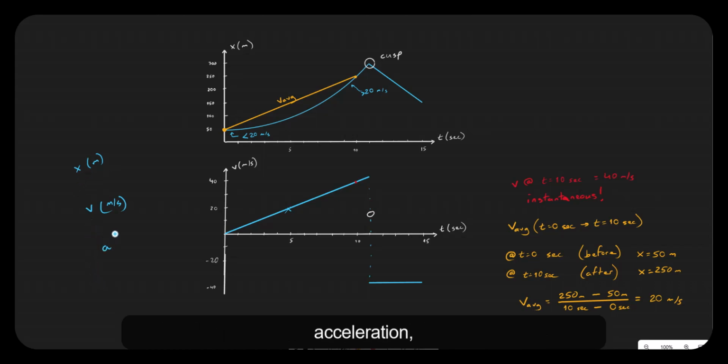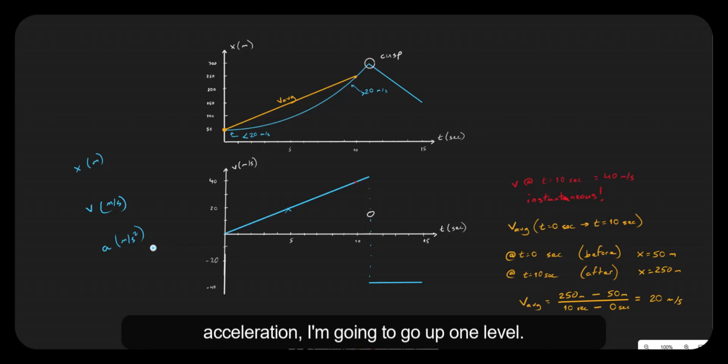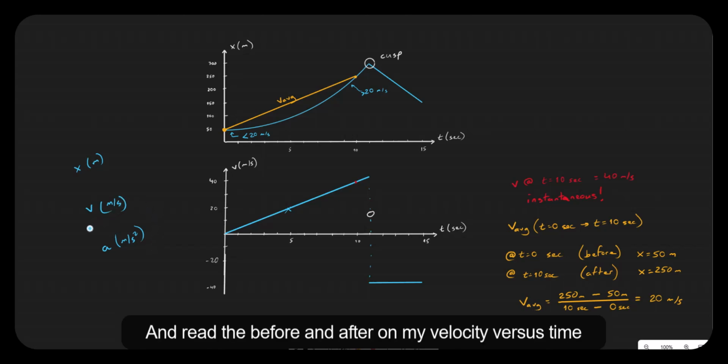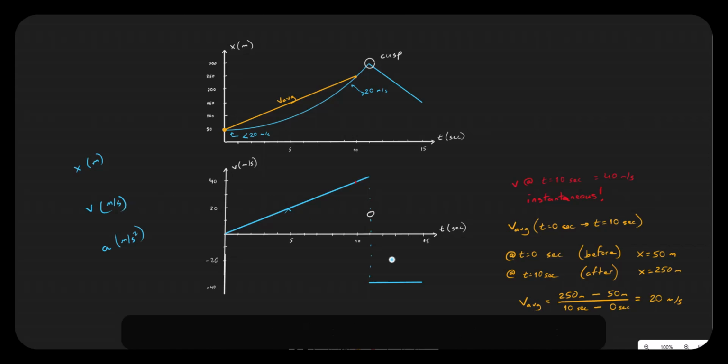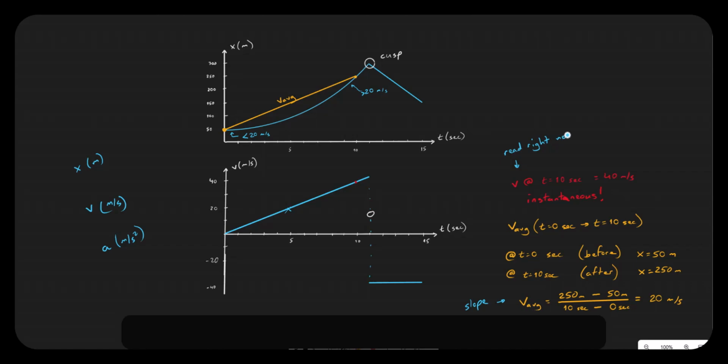If I want an instantaneous acceleration, I can read that right off my acceleration versus time graph. If I want an average acceleration, I'm going to go up one level and read the before and after on my velocity versus time graph and find a slope. Average is always going to be a slope of the graph one level up. Instantaneous is always going to be a read right now type of quantity. That's instantaneous versus average.